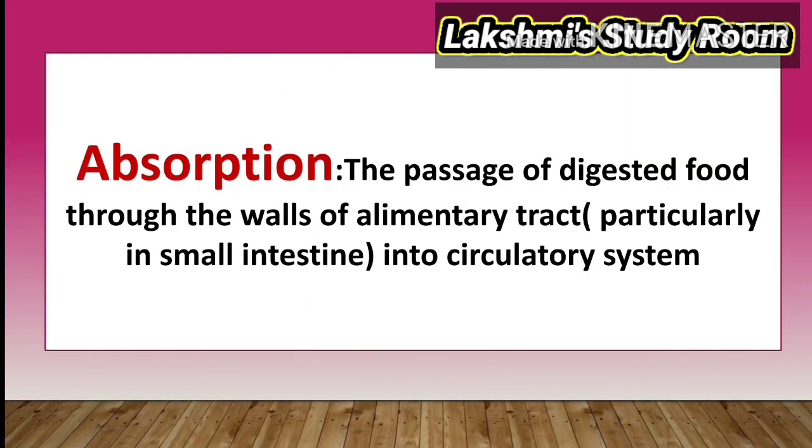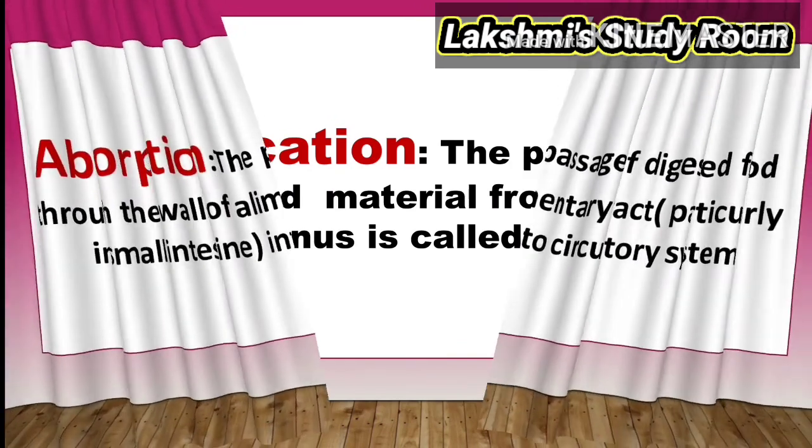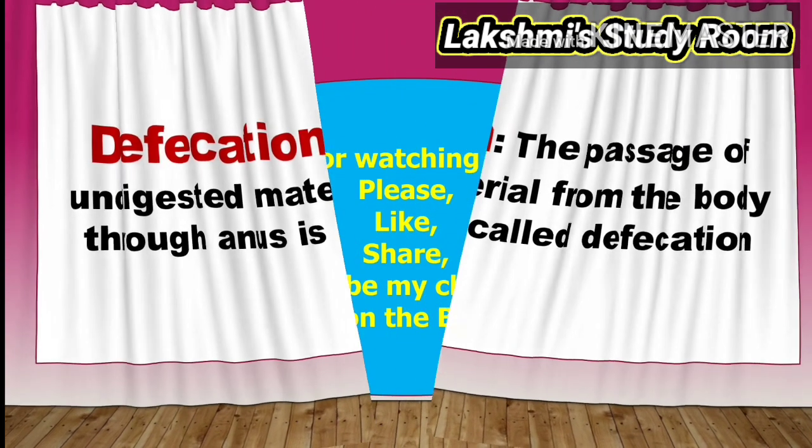Absorption is the passage of digested food through the walls of the alimentary tract, particularly in the small intestine, into the circulatory system. So that is called absorption. Absorption takes place in the small intestine. Then the last one, defecation: the passage of undigested material from the body through the anus is called defecation.